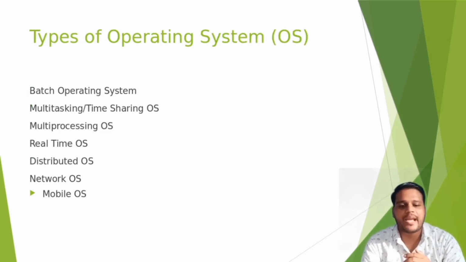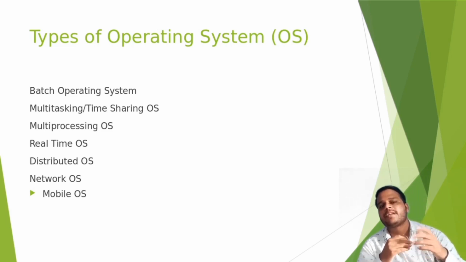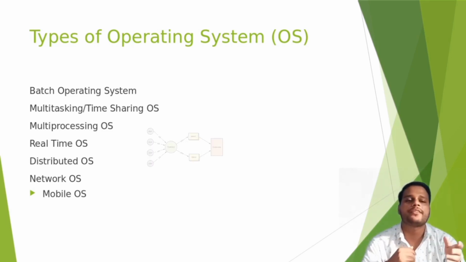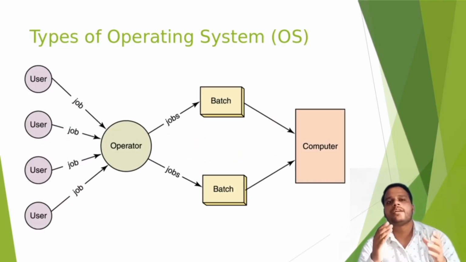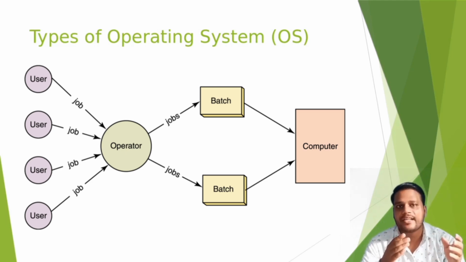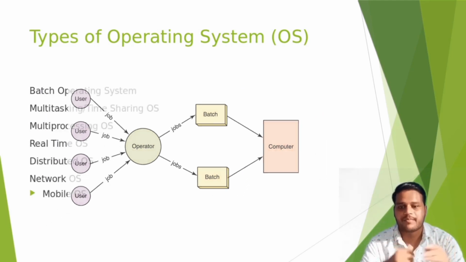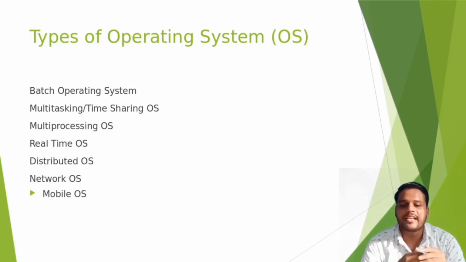The next topic is types of operating system. The first one is the batch operating system. There are several types of operating system based on different categories. In a batch operating system, the tasks are assigned in a batch and all the processes are processed batch-wise.